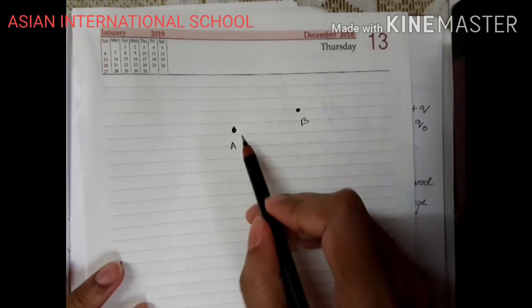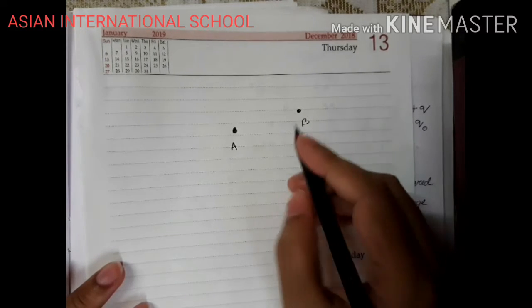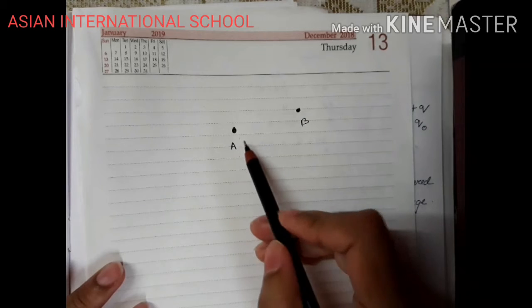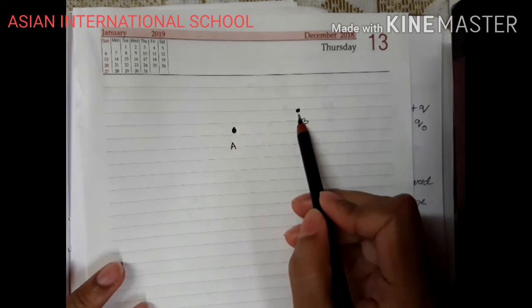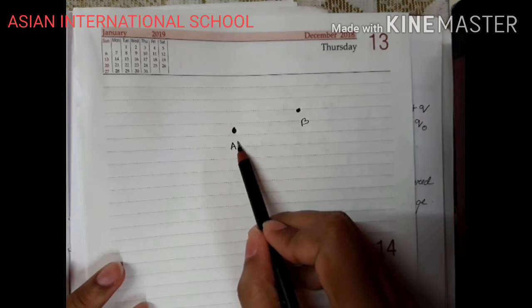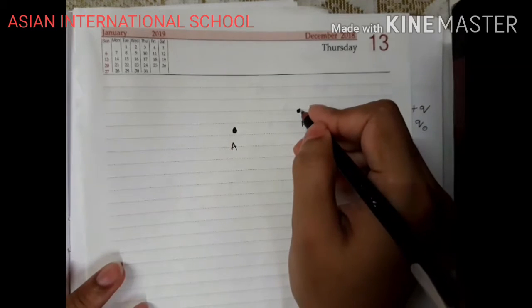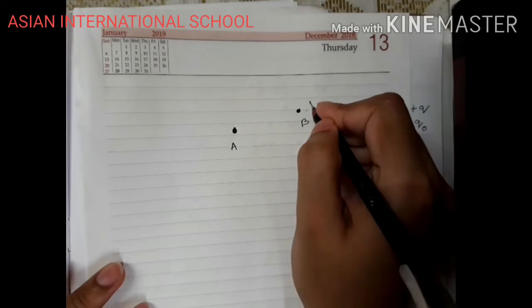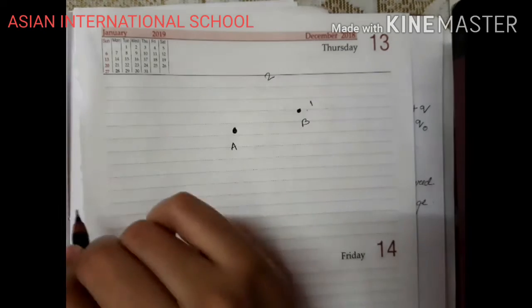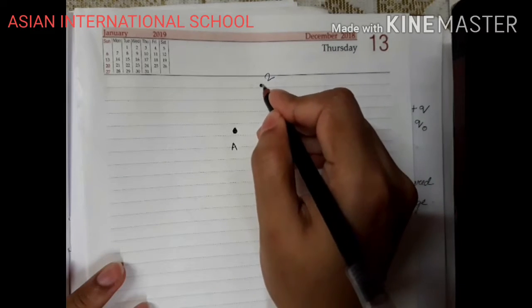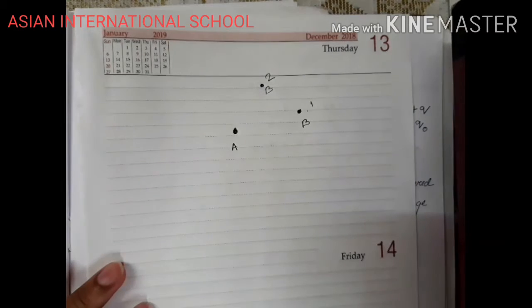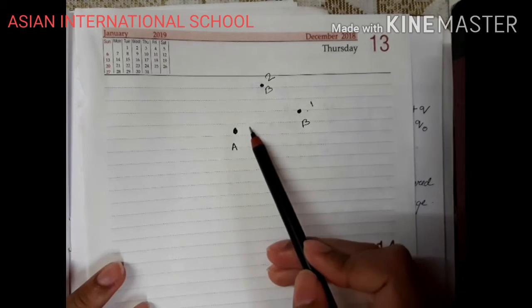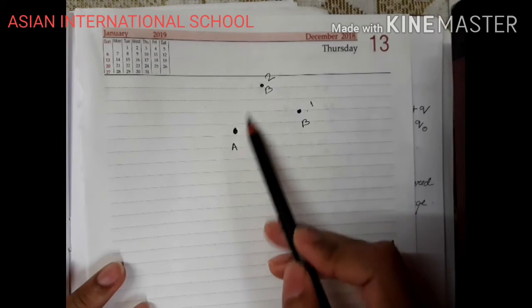According to Newtonian mechanics, body B experiences a force because of body A, right? Now if I move body B from position 1 to position 2, then also there will be a force experienced.